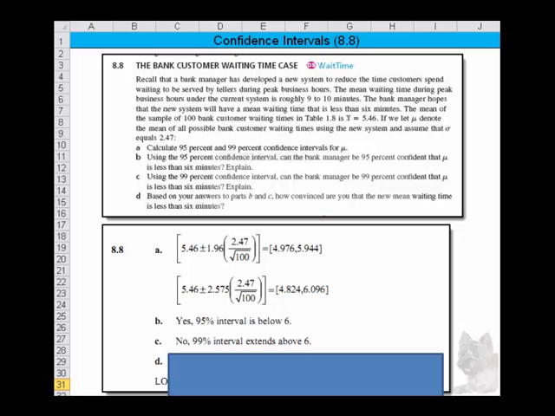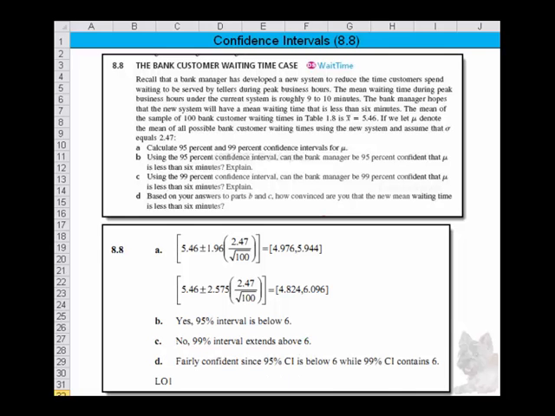So D says, based on your answer to Part B and C, how convinced are you that the new mean waiting time is less than 6 minutes? And I think this next answer should be obvious to you. We're fairly confident since we've achieved a 95% confidence interval. However, we have not achieved a 99% confidence interval.